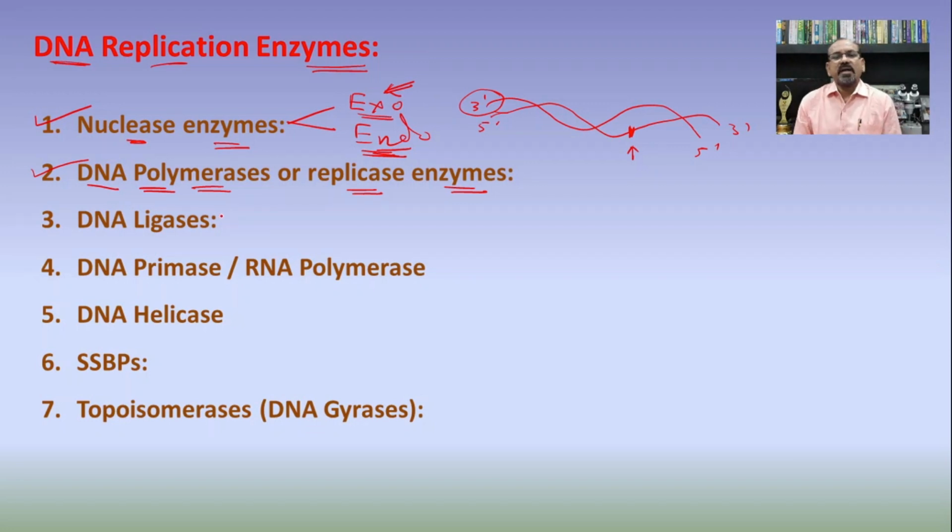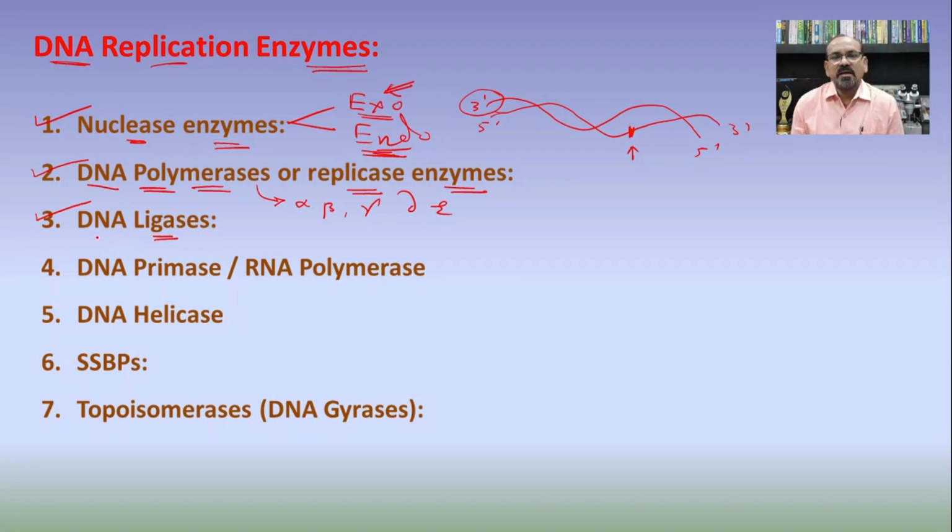But in the eukaryotes, there are five different types of DNA polymerase: alpha, beta, gamma, delta and epsilon.